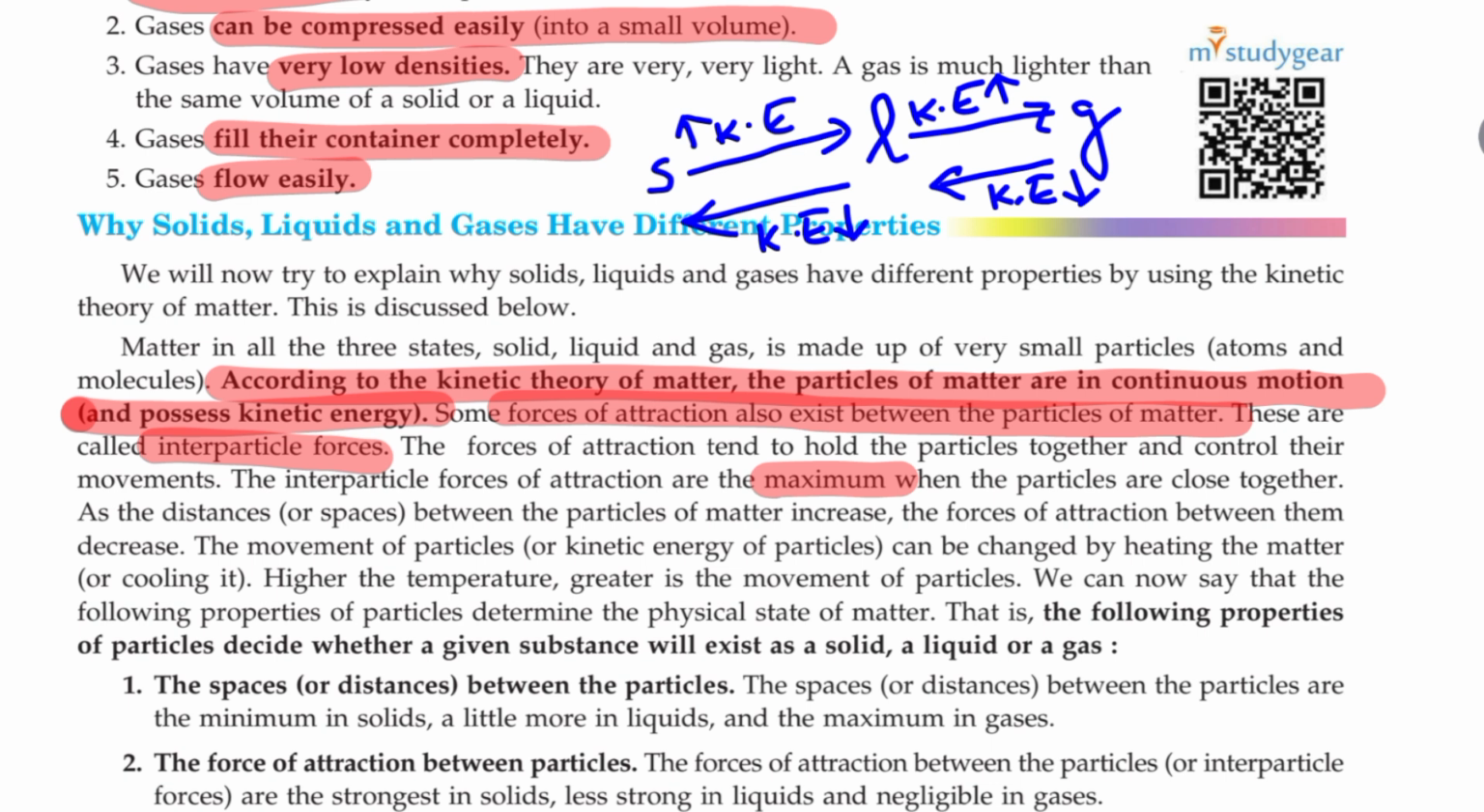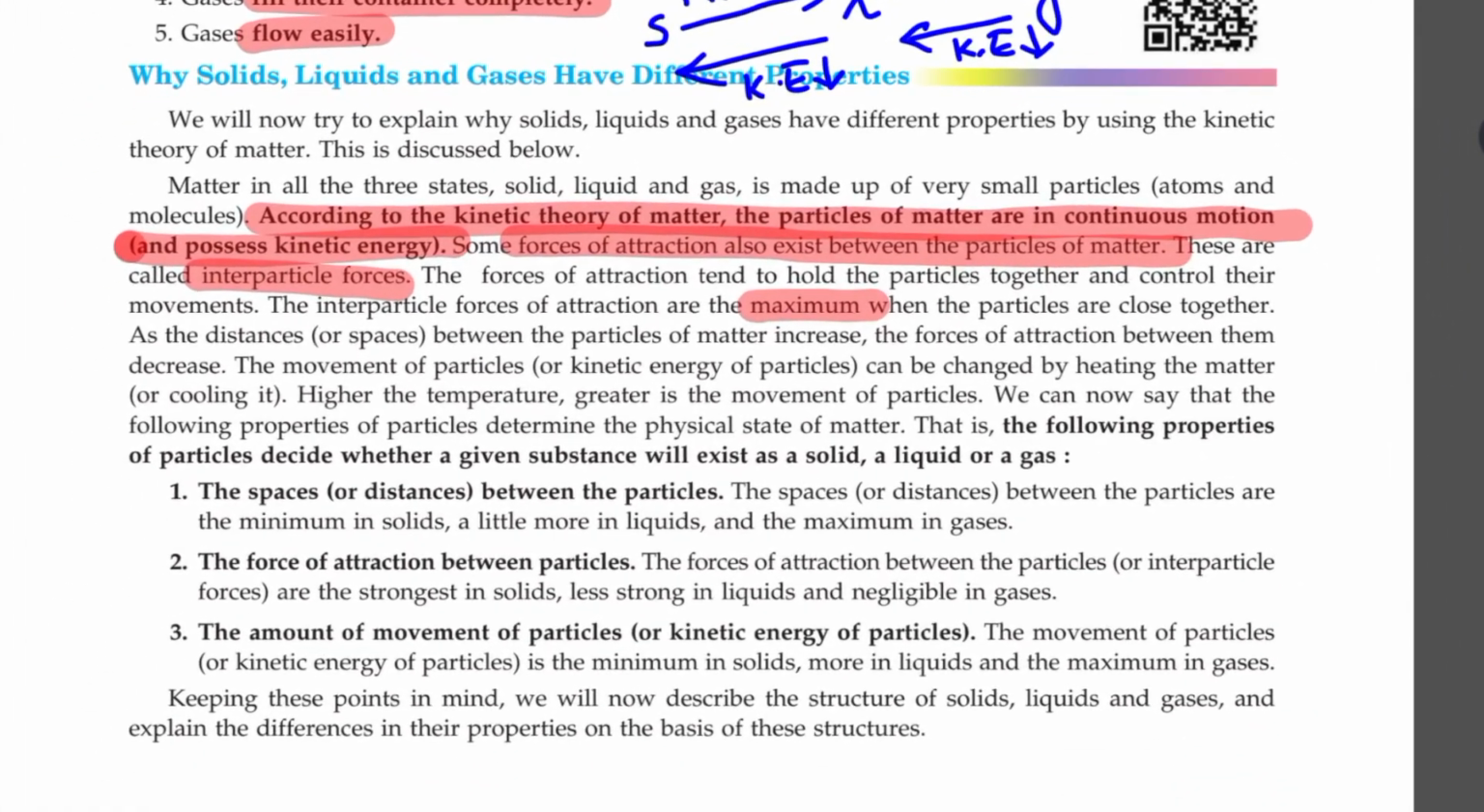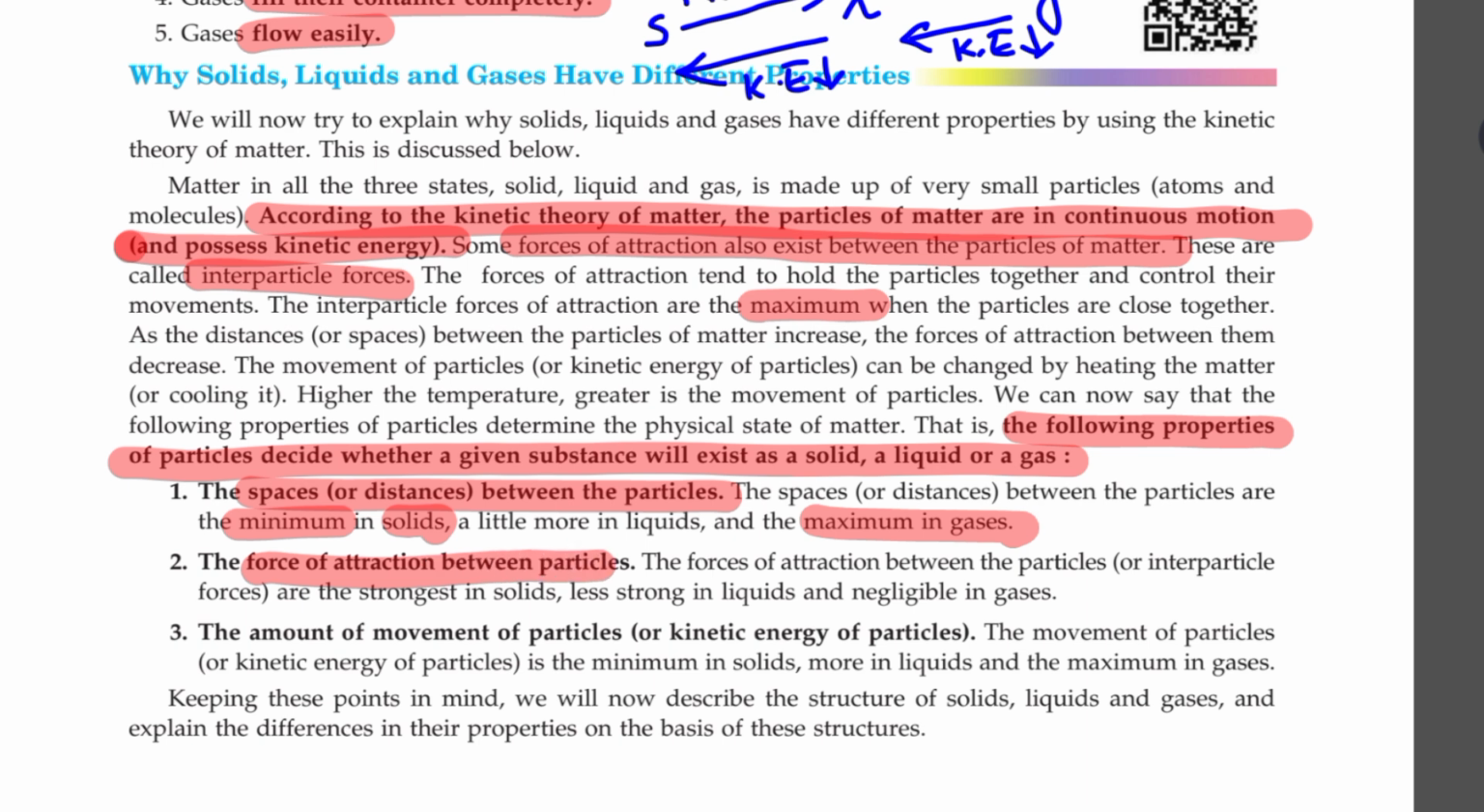So this is actually change of state which I am talking about. The following properties of particles decide whether a given substance can exist as a solid or a liquid or a gas. What is that? Interparticle space. If the interparticle space is minimum, it is solid, and maximum, it is gases, and moderate in liquids. Interparticle forces of attraction. If space is minimum, obviously the forces of attraction will be maximum for solids and minimum or negligible for gases. Amount of movement or kinetic energy of the particles.